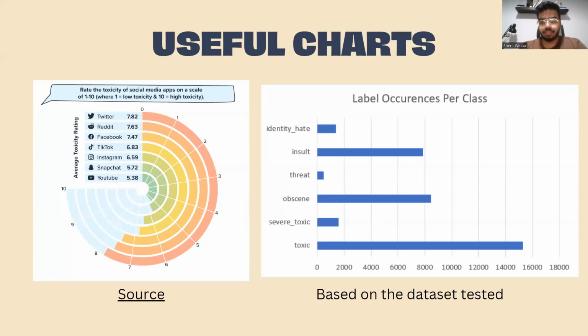So these are some charts that support our problem. The first one shows the rate of toxicity on social media platforms, and the other one shows the number of occurrences of each class in the dataset that we tested on. There are six labels. First off is identity hate, insult, threat, obscene, severe toxic, and toxic. And these are the number of occurrences for each.